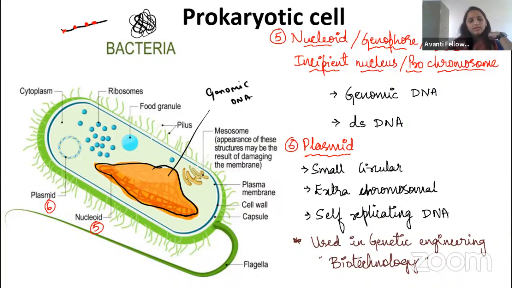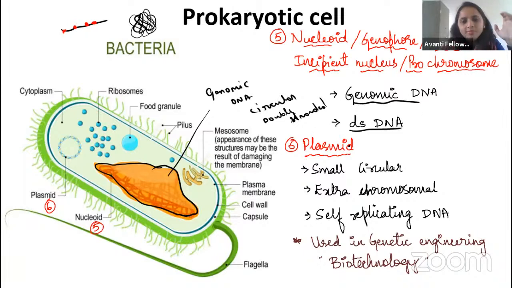Okay, guys. So that is about the genomic DNA. We know that genomic DNA is circular and double stranded. Remember, circular, double stranded. Now let us look at the genomic DNA again: it is a double-stranded, circular DNA, right, guys?